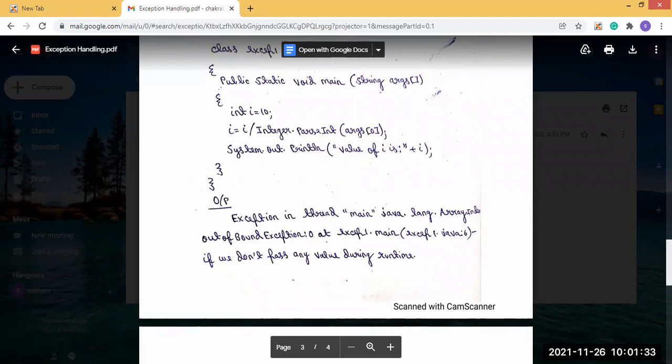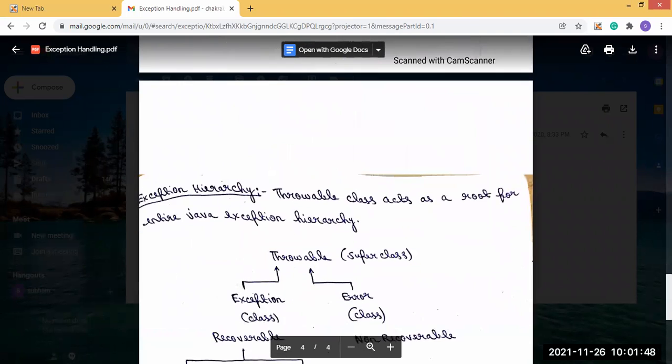Now, in yesterday's class, we discussed two types of exceptions: the arithmetic exception and the array out of bound exception. Today we will first show the exception hierarchy. Here, the Throwable class acts as the root for the entire Java exception hierarchy.